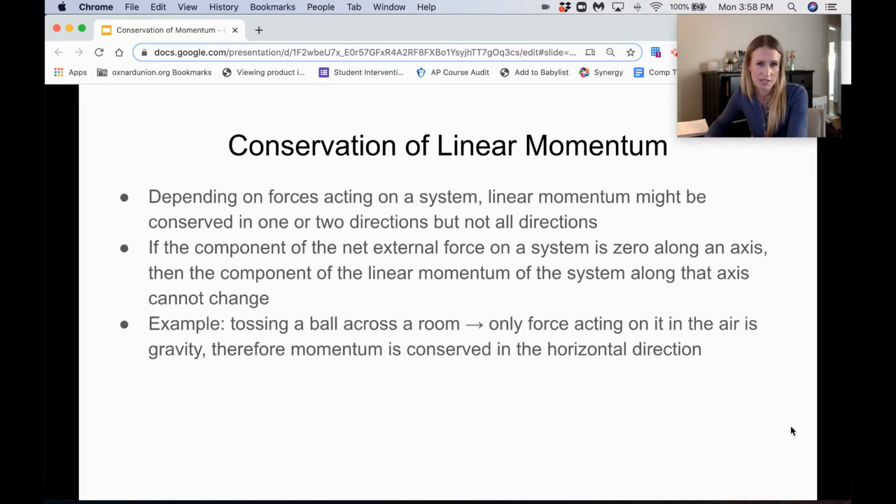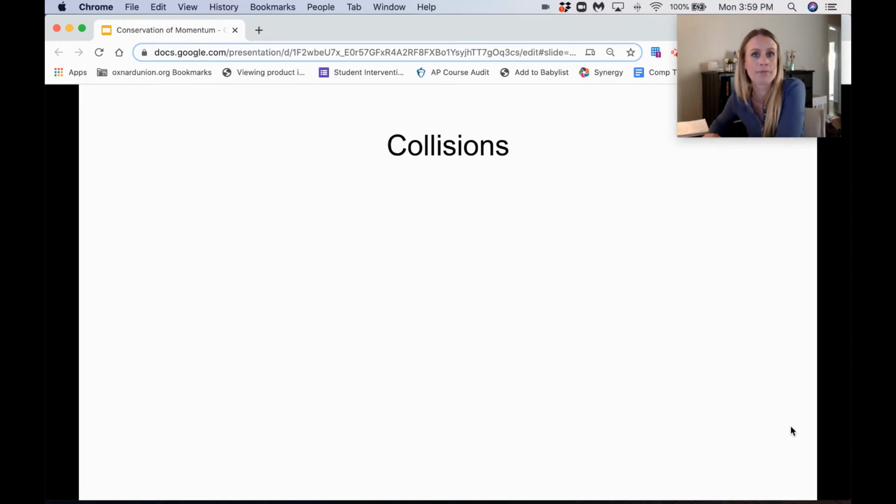An example of this would be tossing a ball as a projectile across a room. We know that the only force acting on that object is in the y direction, the force of gravity pulling it back towards the ground. Since there are no forces acting in the x direction, the horizontal direction, the momentum in the horizontal direction is constant. It doesn't change, right? But the momentum in the y direction does change because of that outside force.